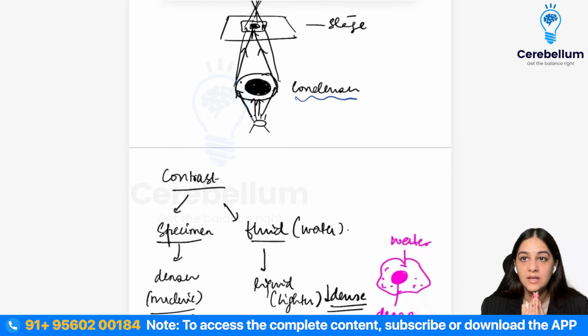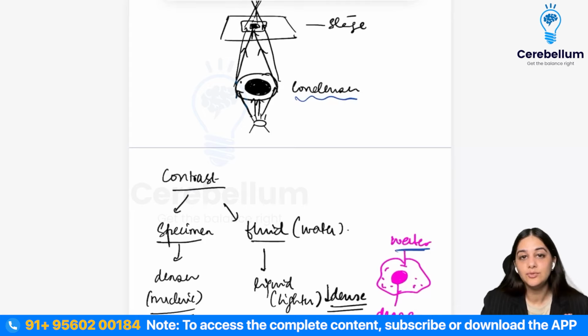Suppose you've taken a tissue sample. What will be there in the tissue? There is going to be a cell, so it is going to have a nucleus and a cytoplasm. Most of the cytoplasm is going to be made of water, and the nuclear part is going to be made up of denser material.